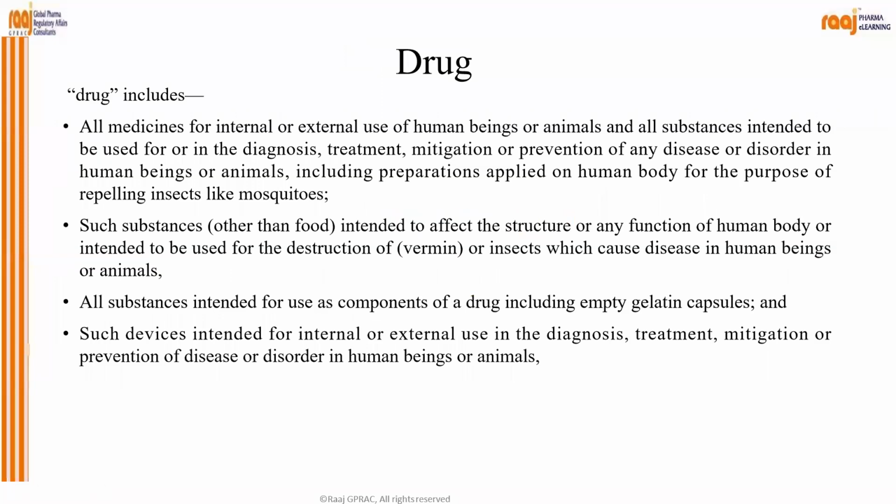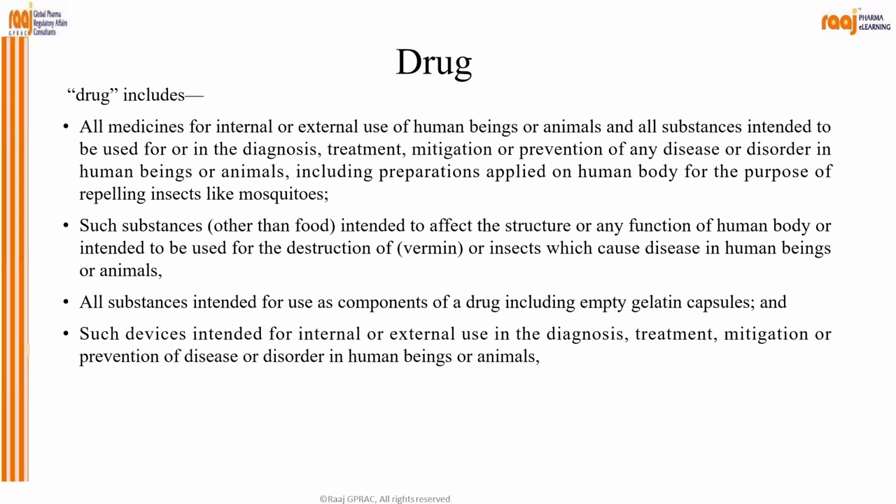Okay, now we look into the definitions. Everybody, as you are studying pharmacy, you have learned these definitions many times, I think. So you are already aware of what is a drug, correct?